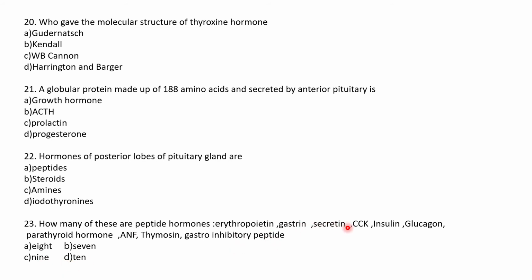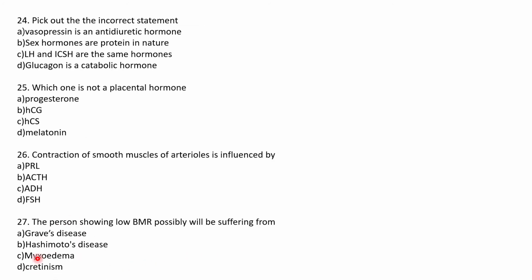Erythropoietin, gastrin, secretin, CCK, insulin, glucagon. CCK is nothing but cholecystokinin, parathyroid hormone, atrial natriuretic factor, thymosin, gastric inhibitory peptide, all are peptide hormones.